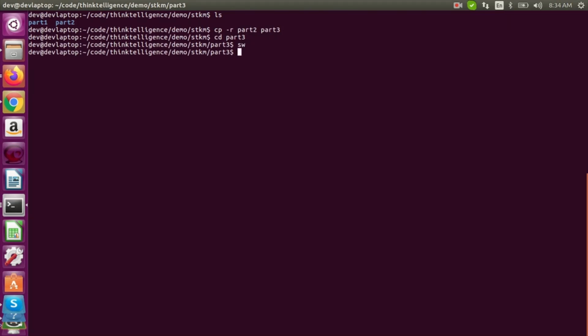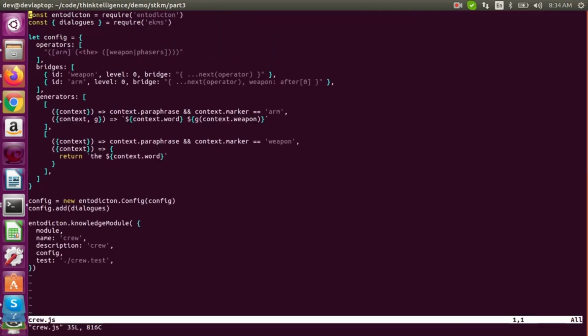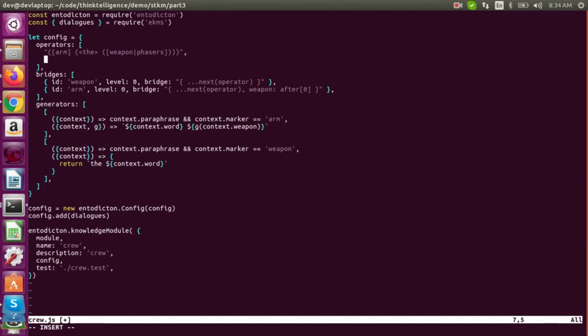Okay, so now we're going to add what is your status to the game or to the characters. So I'm going to add the crew knowledge module. So I could do this: what is your status? But the dialogue knowledge module already implements what is, so I only really need to do your status, and then I'll just reuse the dialogue knowledge module to get the what is part.